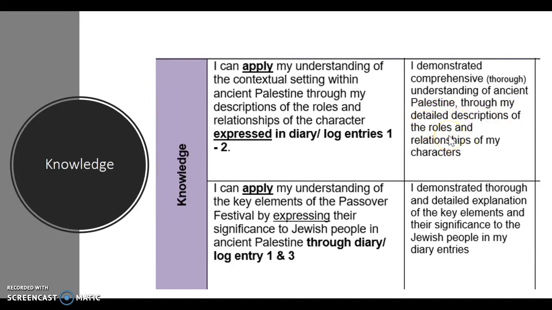So you'll see detailed descriptions. Nowhere in there are you listing. Nowhere in there are you just telling us every step that you did. You need to describe feelings, insight, actions. And you'll see there, that's for diary 1 and 2. And this one brings in diary entry 3, where you're talking about Passover and expressing the significance to the Jewish faith. Now, if you don't put that in there, you haven't actually done this criteria. So again, it's thorough and it's detailed, but there is that key part about the elements and the significance. So that's a main thing that we're looking for in those criteria.